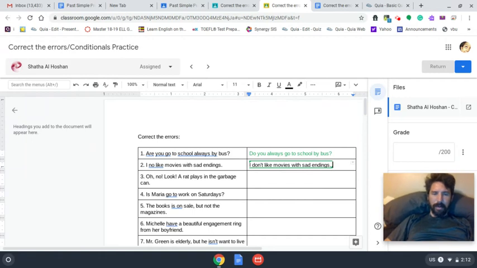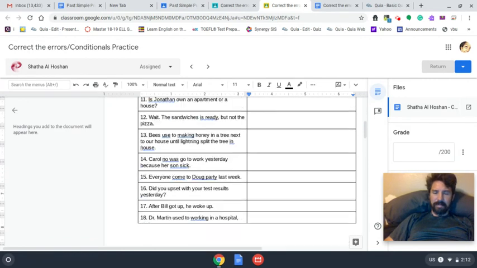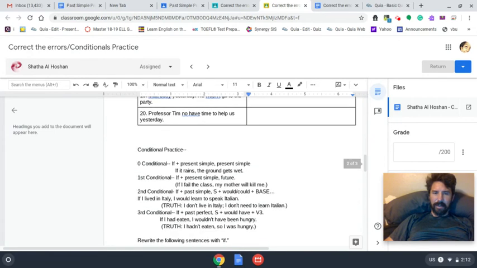Let me do one more with you. Actually, I won't type it. This will be like listening practice for you. A rat is playing in the garbage can. Okay? All right, so you're going to do all of these.